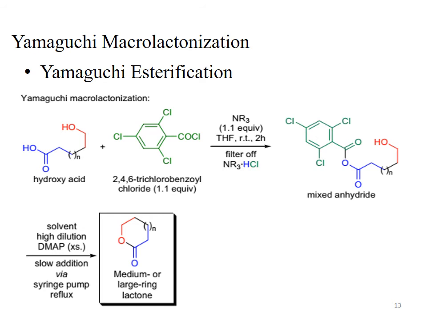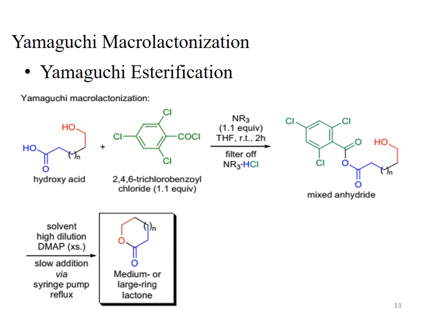The next step is the cyclization step. This mixed anhydride is dissolved in the solvent and added to the refluxing solution of DMAP, dimethylaminopyridine.